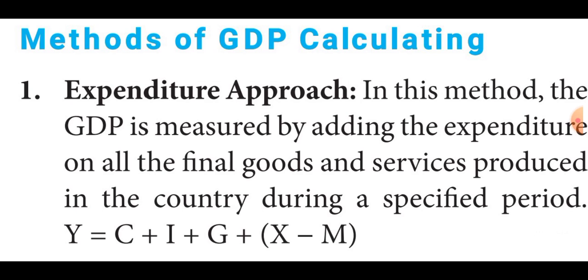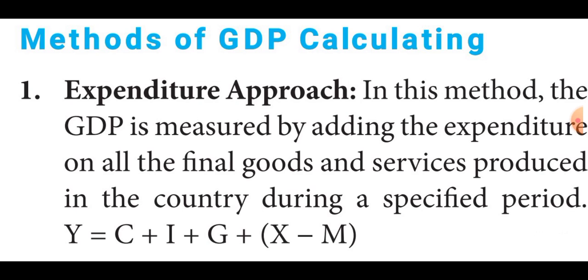Listen, students, the topic is methods of GDP calculating. Methods are the ways they use to calculate the GDP. There are three methods used to calculate GDP. The first one is the expenditure approach or expenditure method. The second one is the income approach or income method.